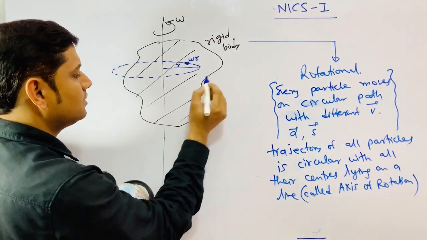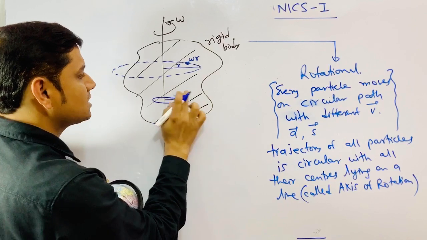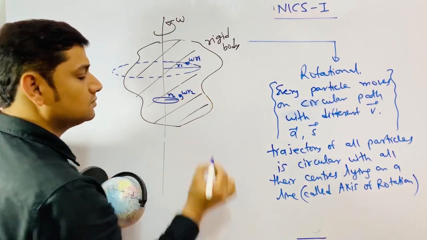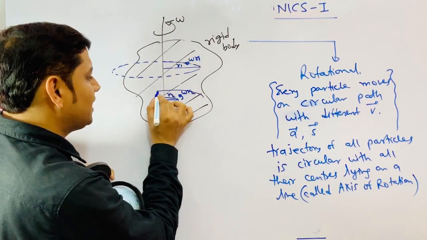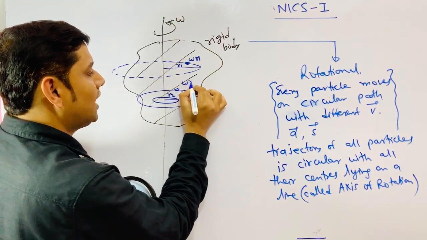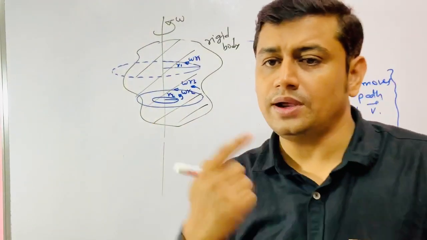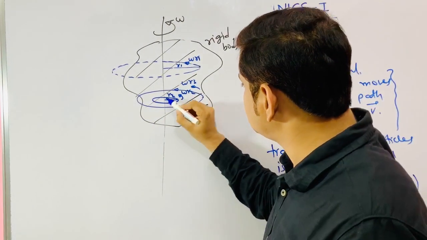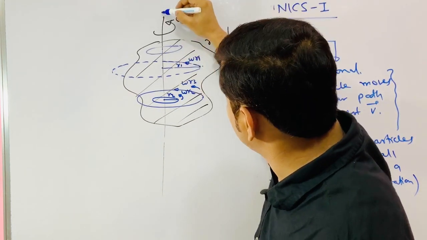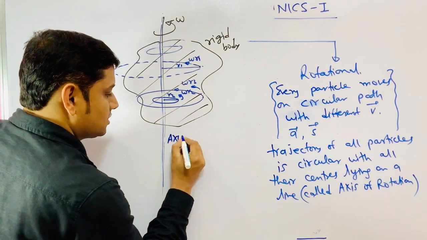Similarly, this point is rotating on another circular path. This is r1, then this is r2, and this speed is omega into r2. In the same plane, if you take a third particle, you would get the velocity omega into r3. So different particles have different linear speeds. They are going on different circles. But the center of this circle is here, the center of this circle is here, and so on. If you see the locus of all the centers, that is called the axis of rotation.